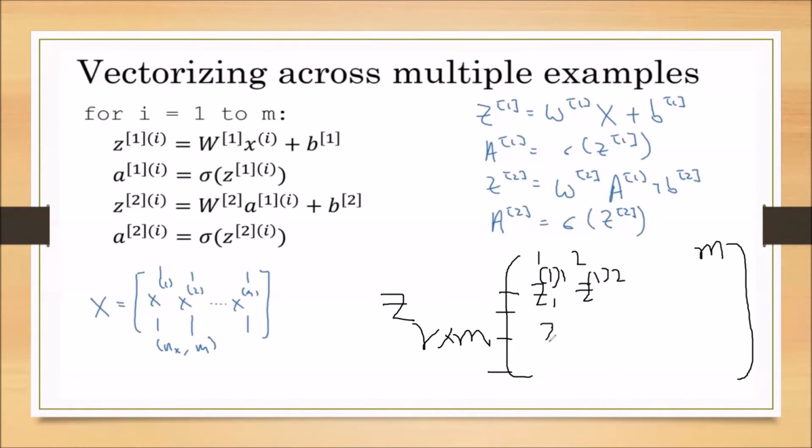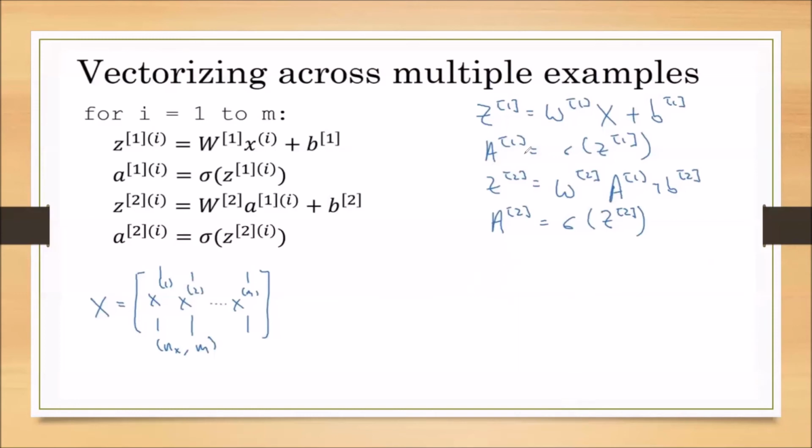Similarly, if I am not changing the superscript, I am only changing the subscript. So this is the second activation unit Z2, third activation unit Z2. Similarly, the rth activation unit Z. This is representing the first layer Z. This is also representing the first layer Z, but this is for the first training sample and this is for the second training sample. And this is the first layer Z for the first training sample, but this is representing the second activation unit Z. This is how we have vectorized the Z, capital Z also.